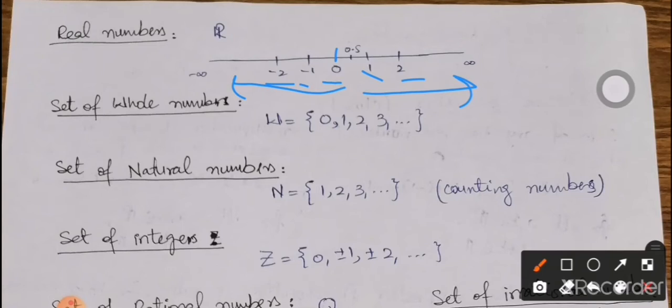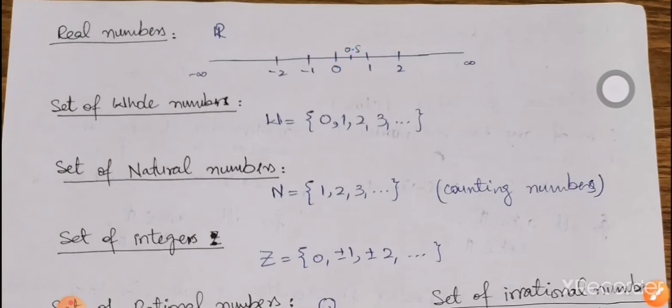So it means on the real line there are infinitely many numbers in which we are having the numbers like 0, 1, 2, 3 and so on, and the numbers that are in the fraction form or even in the decimal form like 0.5, 1.5, 1.9, which is very close to 2, 2.01, which is very close to 2, and 0.0001. So it means there are infinitely many real numbers between any two real numbers.